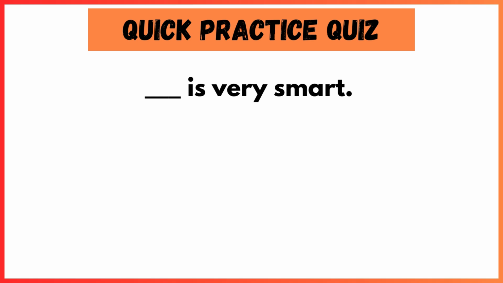Let's practice. Fill in the blanks with he, him, or his. I'll give you a sentence. You guess the correct word. Pause the video if you need more time and comment your answers below. Number 1. Blank is very smart. The correct answer is he, because we are talking about someone doing or being something. He is the subject. He is very smart.